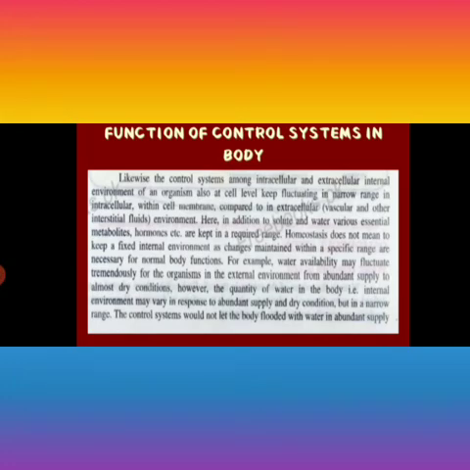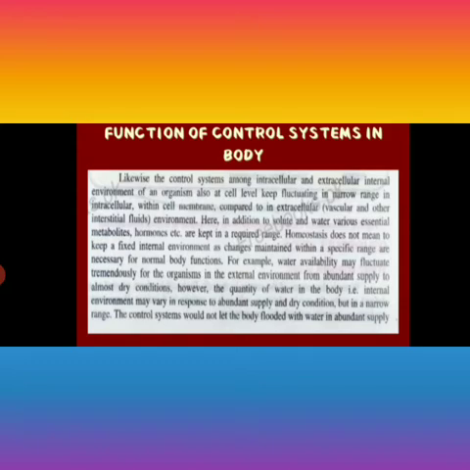Likewise, the control systems among intracellular and extracellular internal environment of an organism, also at the cell level, keep fluctuating in a narrow range, in the intracellular environment within the membrane as compared to the extracellular, vascular and interstitial fluid environment. It says that if the outside environment changes, the inside environment of an organism also changes with the fluctuations, because an organism's body has to cope with the external environment and survive in the given environment, so it undergoes changes in its internal environment also.